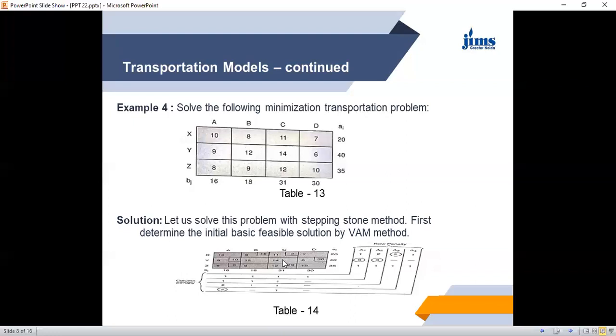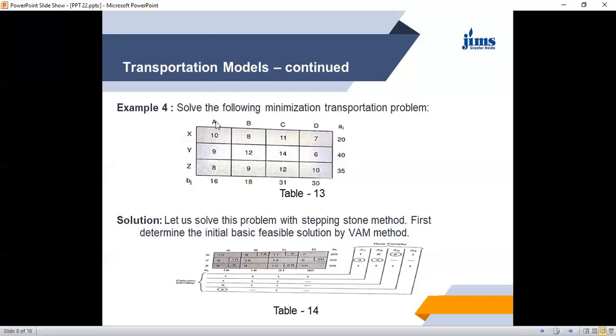So we again try to allocate the maximum possible quantity where the cost is minimum. Because this column does not exist, in this row, this cell has the minimum cost. YA has the minimum cost. Destination A has a requirement of 16, but we have a stock of 10 only available at this origin Y. So we supply 10 here. So the capacity of Y has been exhausted, and this Y row is deleted.